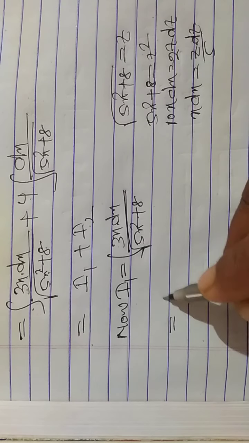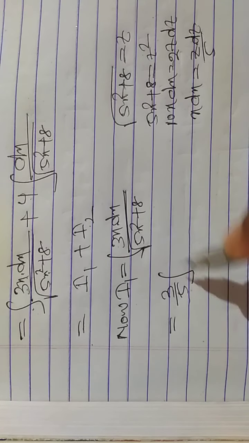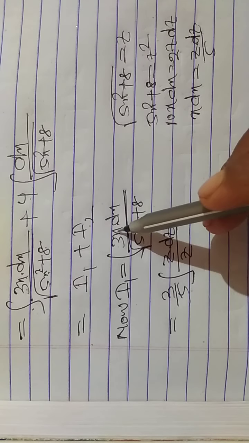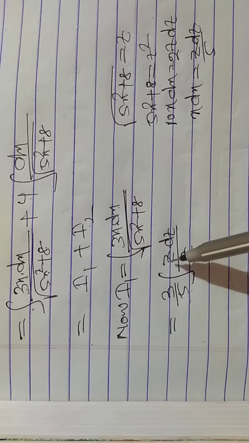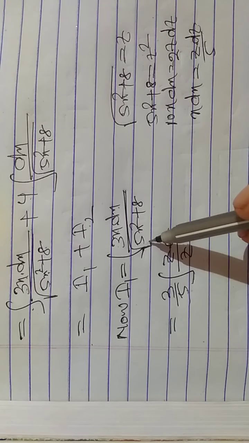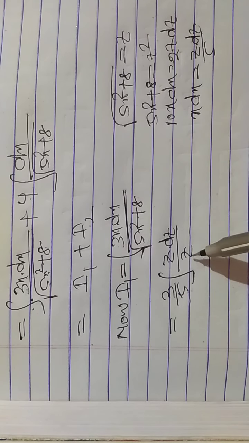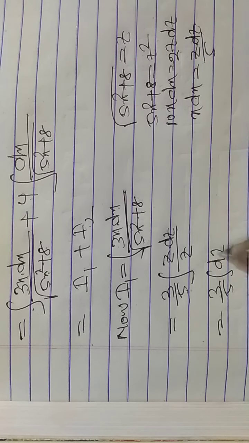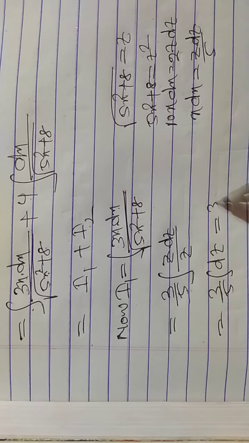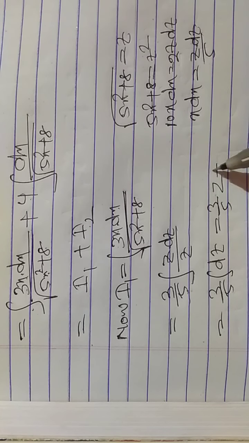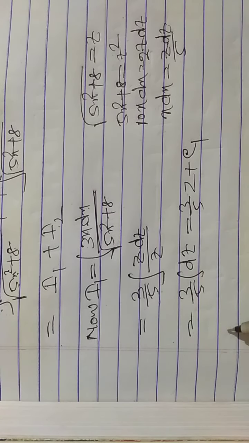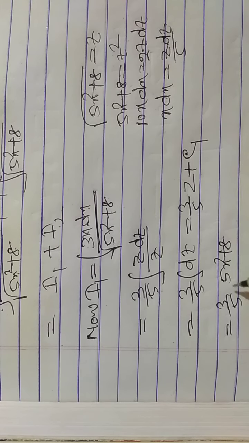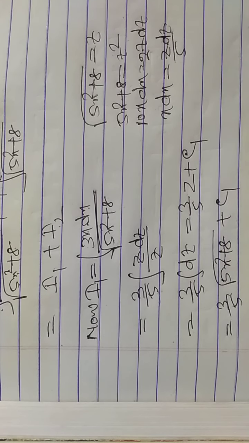This is equal to 3/5 ∫z dz/z. Here x dx = z dz/5, and √(5x² + 8) = z. This equals 3/5 ∫dz, which is 3/5 z + c1. Here z = √(5x² + 8), so it is 3/5 √(5x² + 8) + c1.